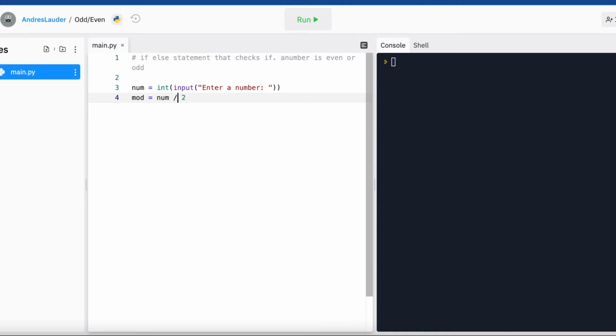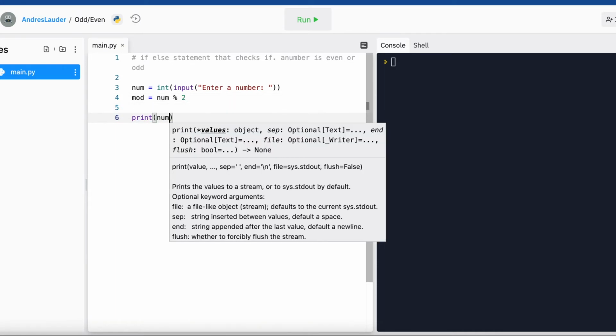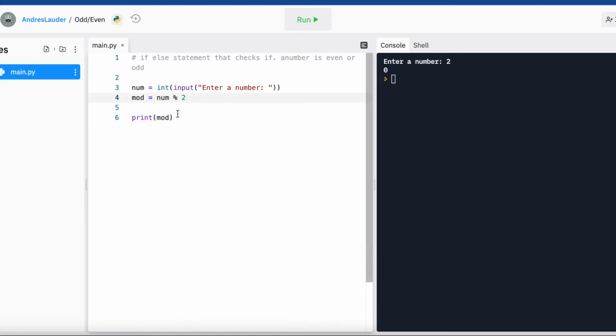This is division, and you've seen that before. What we're doing here is we're splitting the number by its number to see if we get any remainder, if that makes sense. I know I'm a math student, I'm not really a math teacher, so if you need more help on that, there's great resources online. But essentially, a good example is, okay, if num was 2, here we can do this. Let's try this. Enter a number, 2, 0. So essentially what we're doing is we're dividing this by 2, but not really dividing. If we were to do